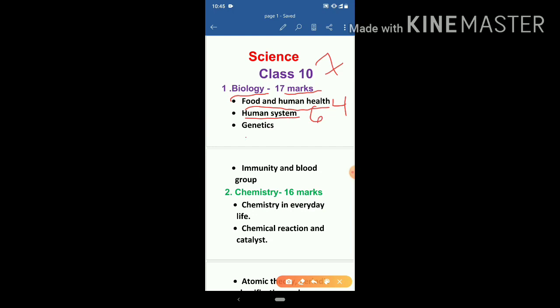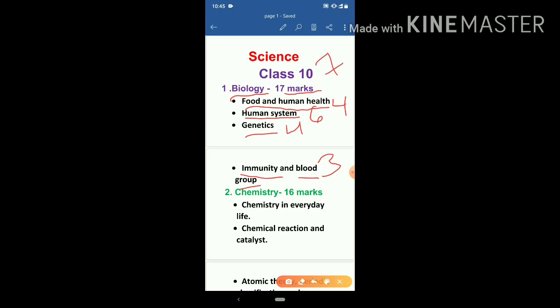Next chapter is genetics, which covers 4 marks. And the last chapter of biology is immunity and blood group. This chapter covers 3 marks. In this way, we have seen the biology part of our syllabus and it covers 17 marks.